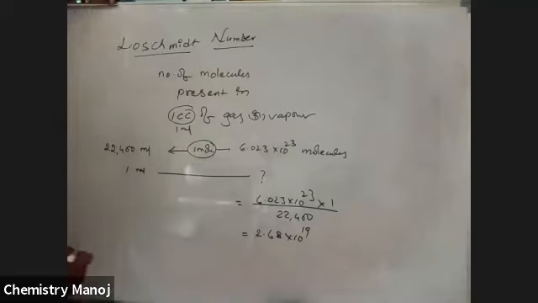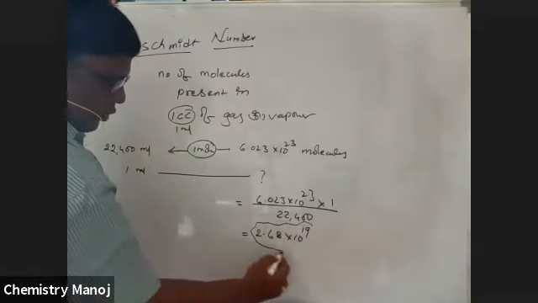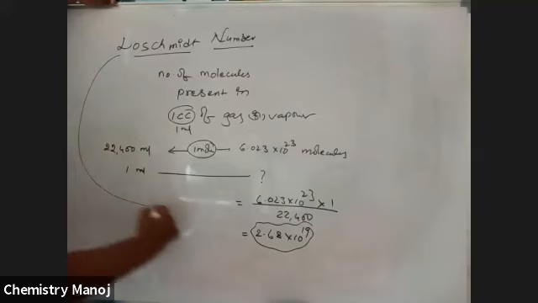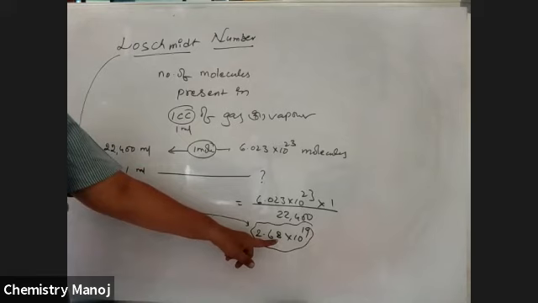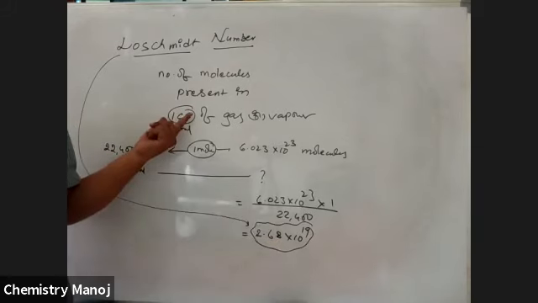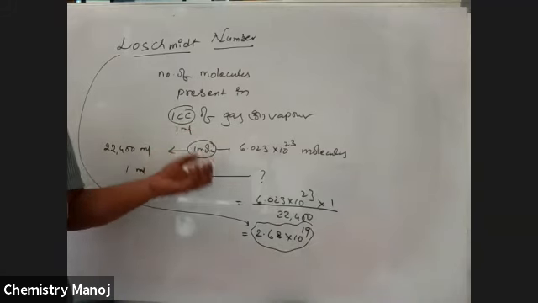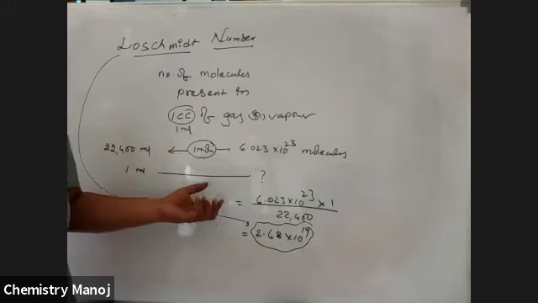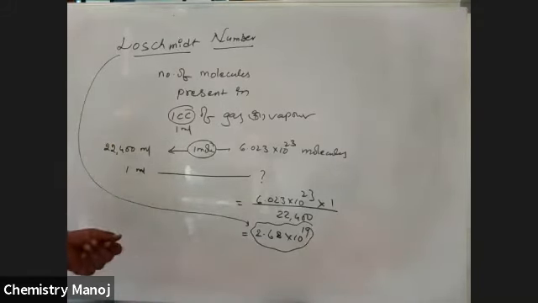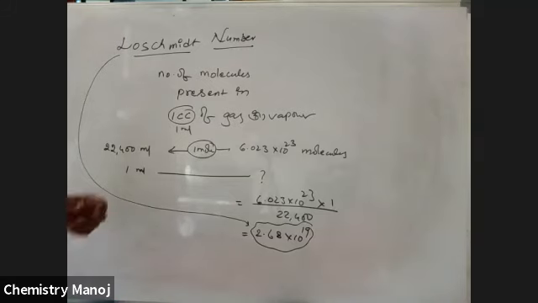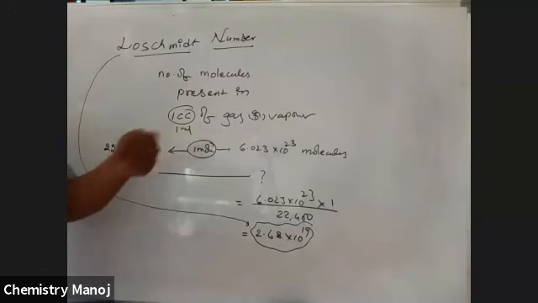After calculating this value, it is 2.68 into 10 power 19. This is called the Loschmidt number. This is the number of gas molecules present in 1 cc, 1 ml of gas at STP. This is also frequently used from your objective point of view, so please remember. These are the different terms frequently used in calculations of mole concepts.